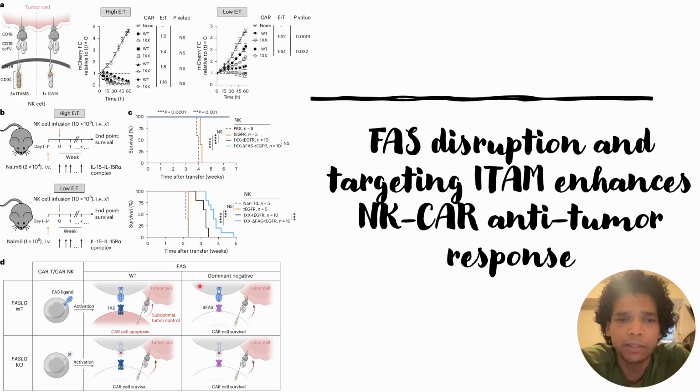So from that, they come to a conclusion, and their final theory based on their observations is shown in panel D. If the CAR cell has the FAS-L gene present, then once it gets activated by the tumor cells, the FAS-L will also interact with the FAS receptors, and that will result in CAR cell apoptosis.